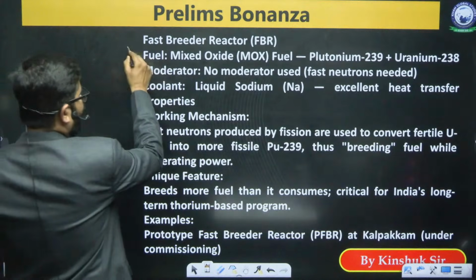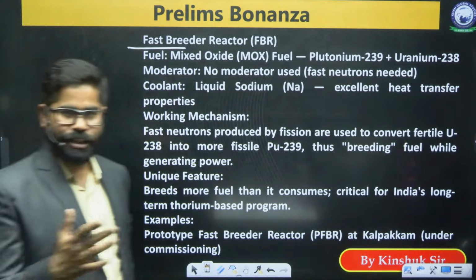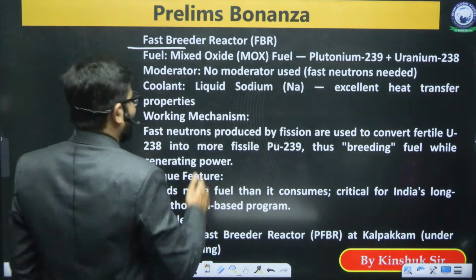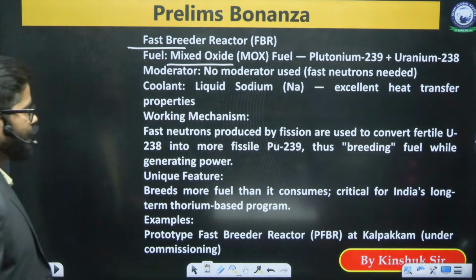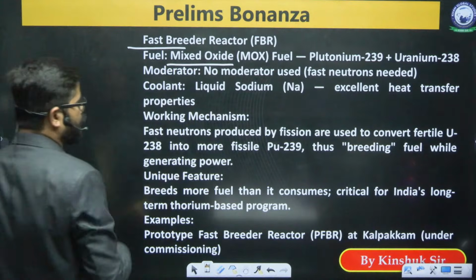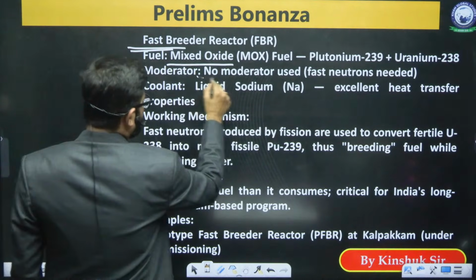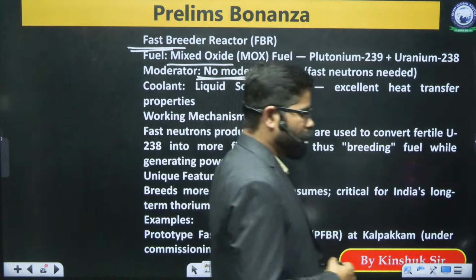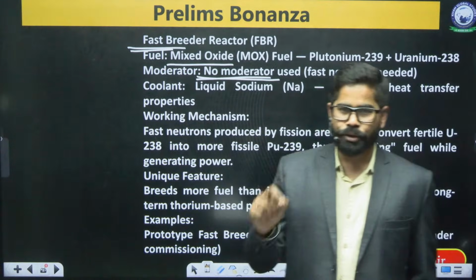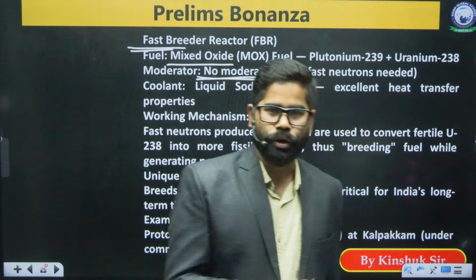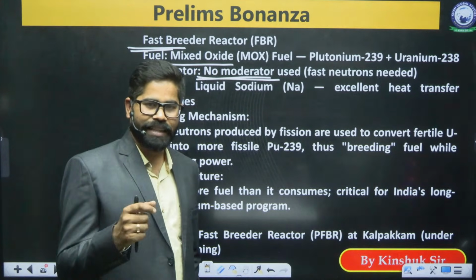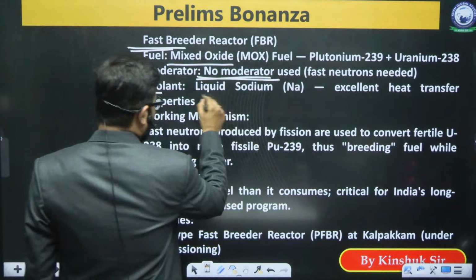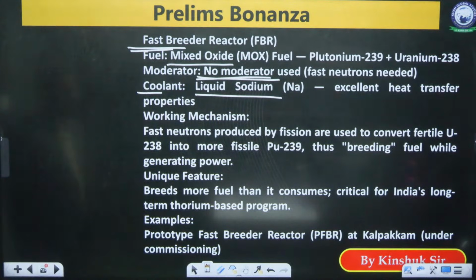Second part is the fast breeder reactor. Now nuclear energy is so much there in the news, so you can also expect a question about the fast breeder reactor. It is having mixed oxide as the fuel, that is plutonium-239 plus uranium-238. It is fast breeder, so no moderator is used. In the case of normal reactors like the pressurized heavy water reactor or boiling water reactor, there is a use of a moderator which slows down the neutron. But in the case of the fast breeder reactor, there is no need of slowing down the neutron, so there is no moderator. Coolant, we are using liquid sodium, which has excellent heat transfer properties.